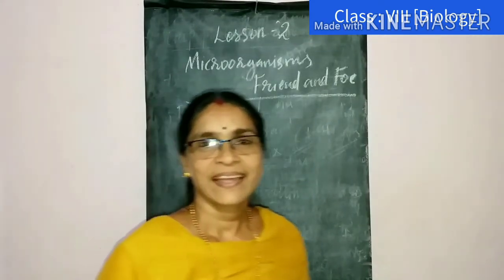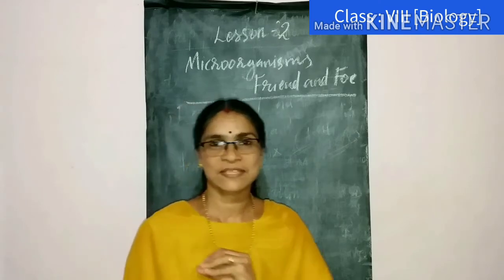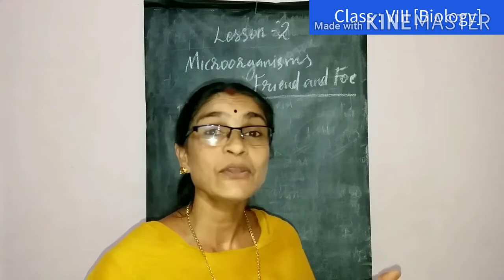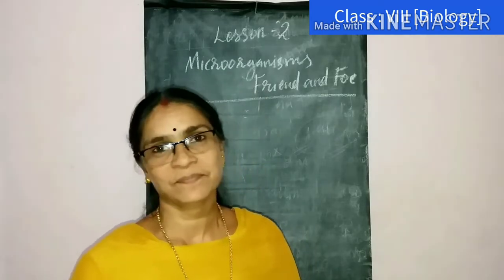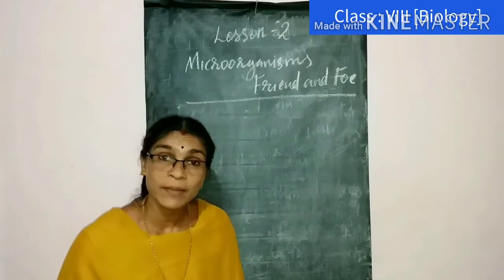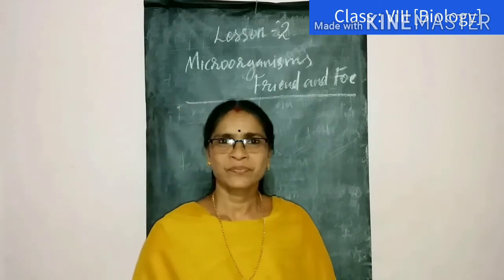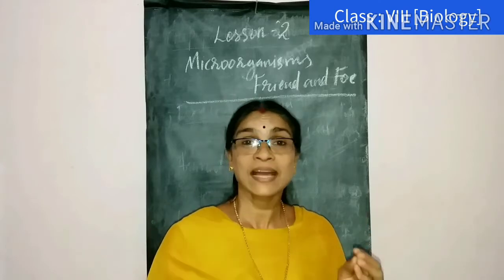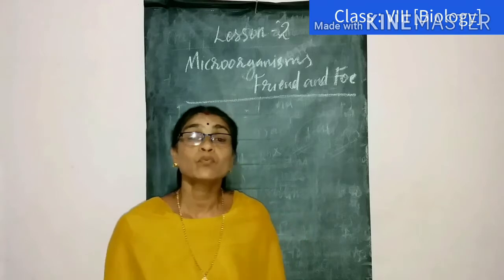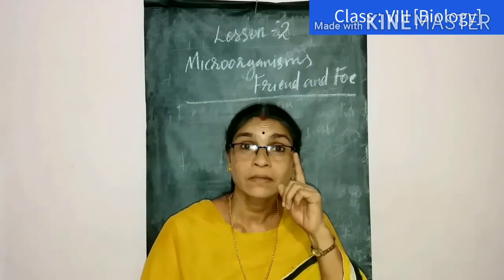Today, let us start our lesson, microorganisms. You might have seen a variety of plants and animals. Are there only these plants and animals in our environment? No. There are some other organisms in our surroundings, but we cannot see them with our eyes.